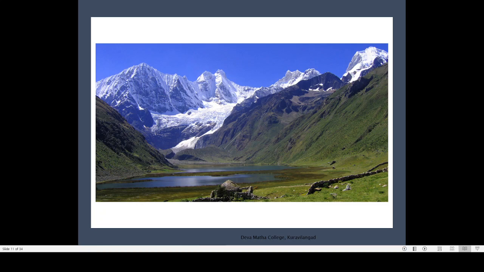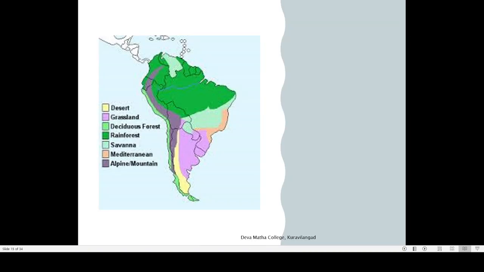Last time when I was showing Kilimanjaro, the top of Kilimanjaro is actually covered with snow, because above a particular height it will always be covered with snow. As the height increases, the temperature decreases. That is how the climate of a region is controlled. So this is the peculiarity of the Mediterranean climate and Alpine climate.